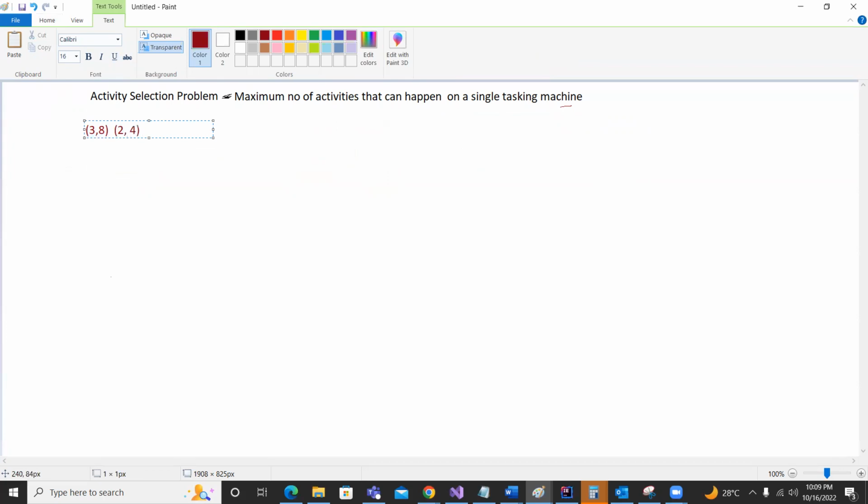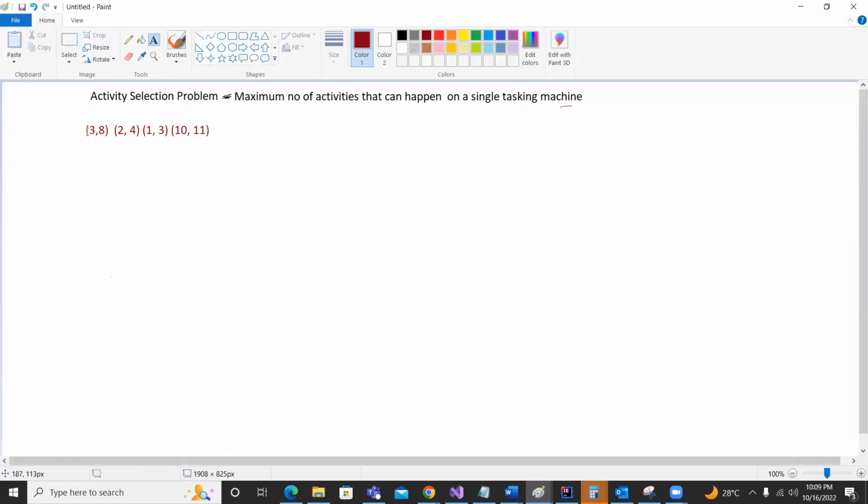Another activity, 1 and 3. Another activity, 10 and 11. So this is the input array or list which has been given to us. Here 3 stands for start time, 8 stands for end time. Similarly, 2 stands for start time, 4 stands for end time of that activity.